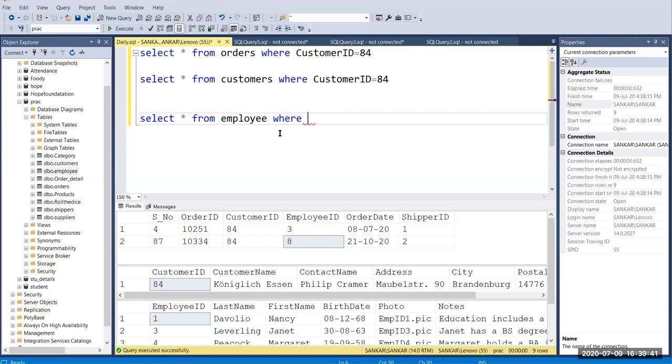Okay, see here, I want to print both employee IDs. Okay, so one is 3 and another one is 8. Here I'm going to give employee ID equal to 3. Okay, so first we see the single row. From upcoming classes we will see how to use logical operators to do the conditions. Okay, so now I'm going to run this.